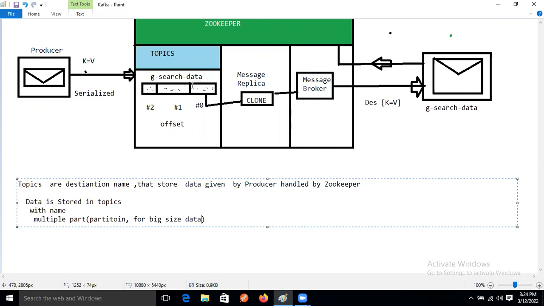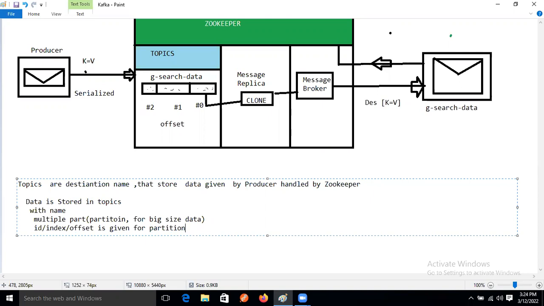So this partition will be indicated based on what? An ID or index, or what is that? Offset. Offset is given for what? For the G search data partition.